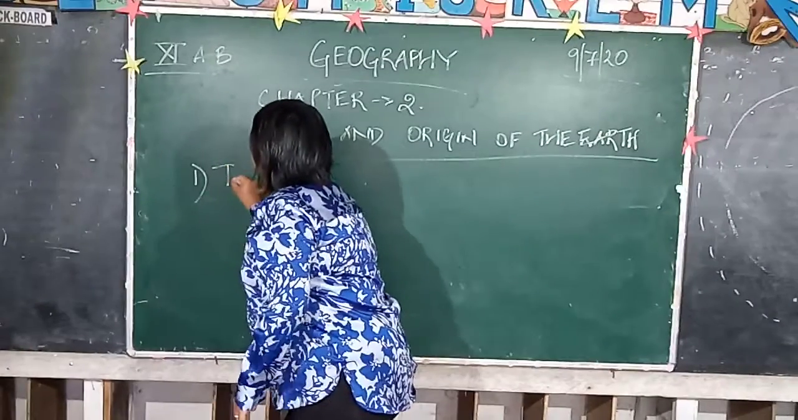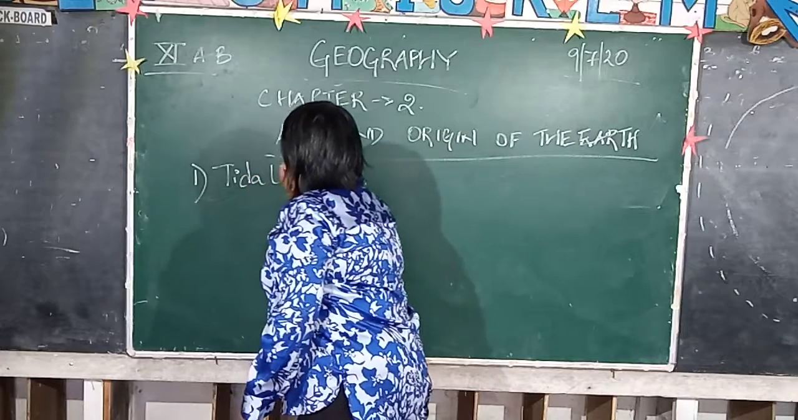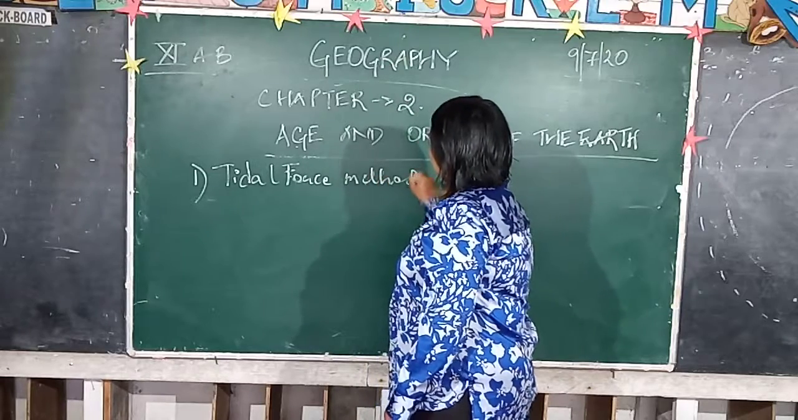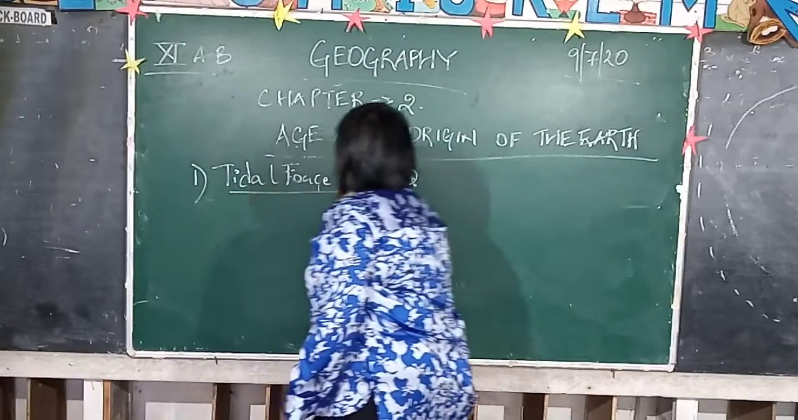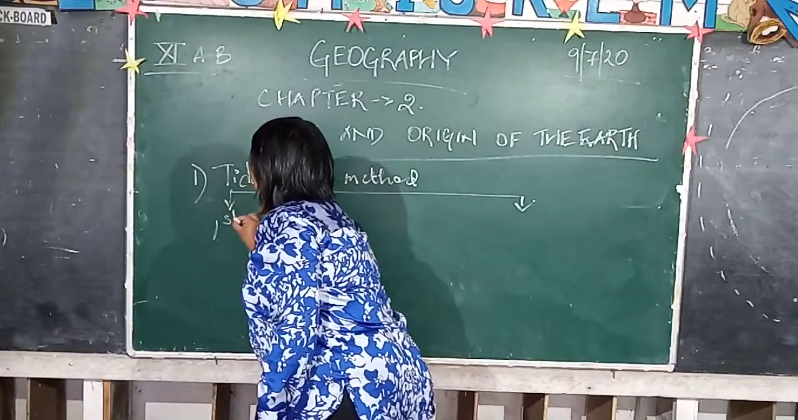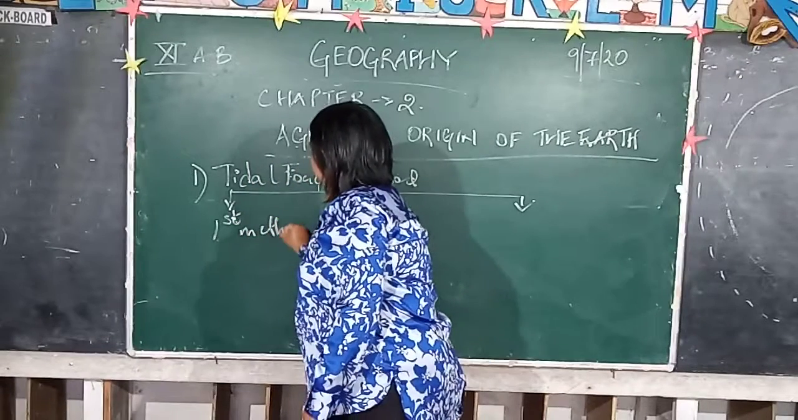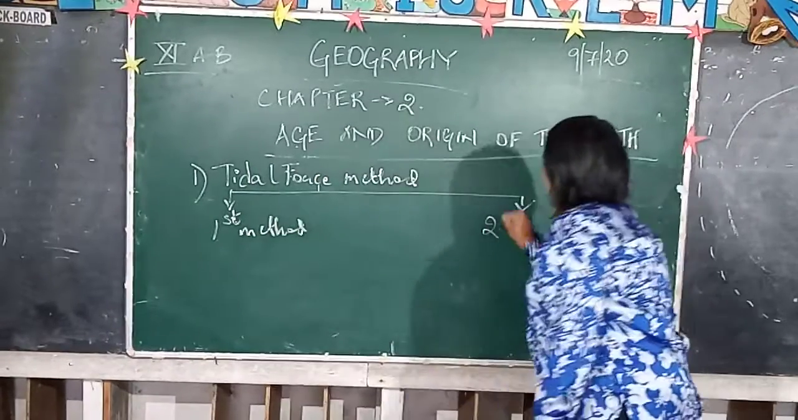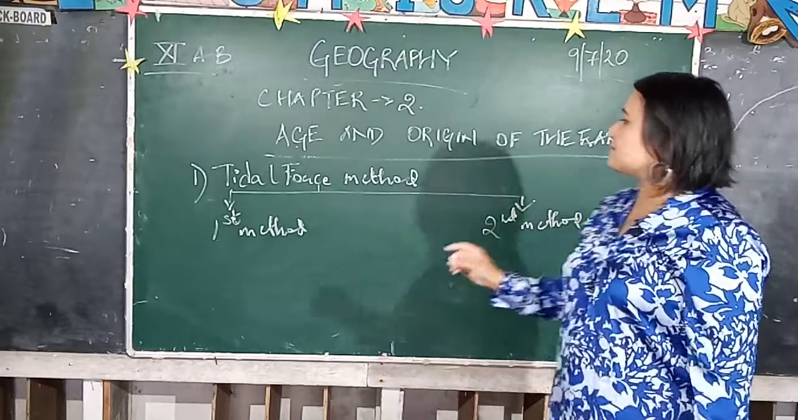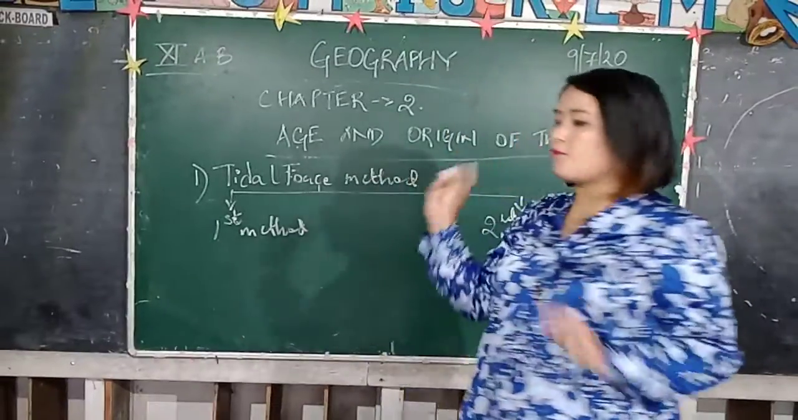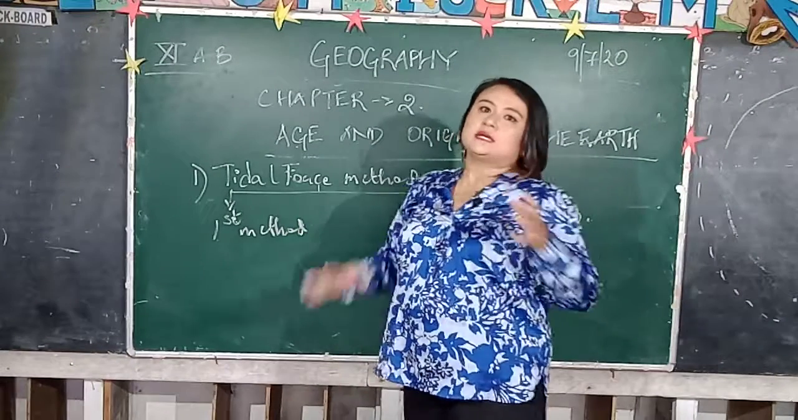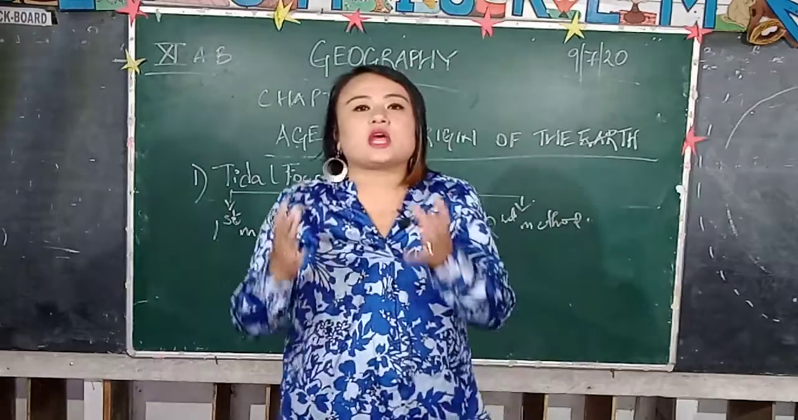Now the first one is the tidal force method. The tidal force method is basically divided into two parts. This is your first method, and this is your second method, and both are classified under the tidal force method. Under the first method, you ought to highlight the relationship the Earth is sharing with the Moon.